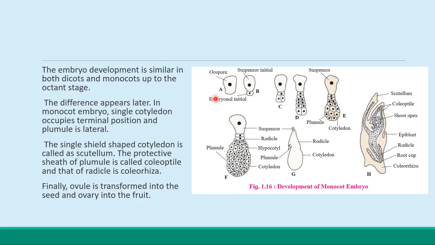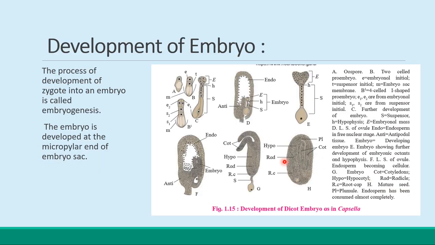You can see here this is the oospore. Okay, after the oospore, the division starts here mitotically. Then two cell division has started and here the initial stage of the embryo begins. After that the cells keep dividing like this, and then you see the diagram that is the final development of the embryo, but it is a monocot and this one is the dicot.